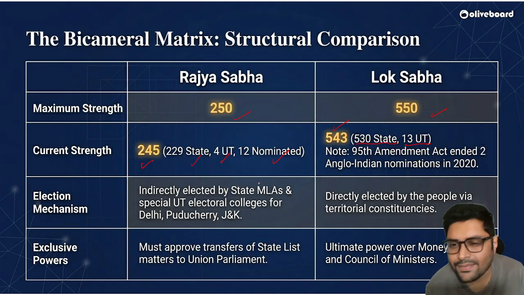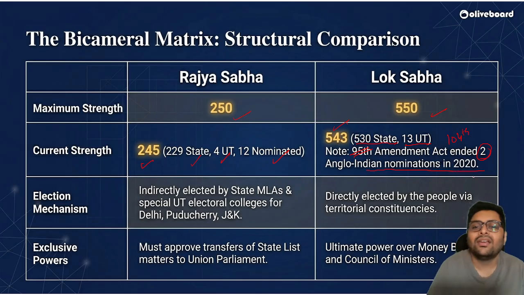Now, here there is a small correction. It is not the 195th, it is the 104th Amendment Act, which ended the two Anglo-Indian nominations to Lok Sabha. So there are no more nominations to Lok Sabha. Please remember that. So the current strength is 245 and 543.